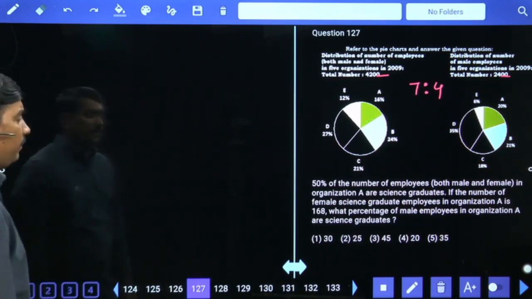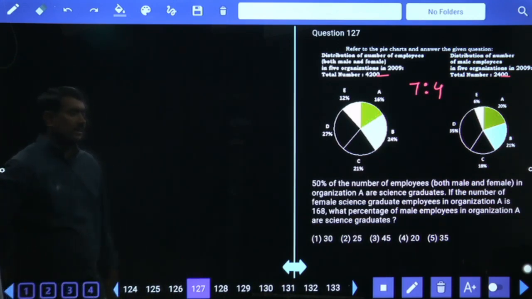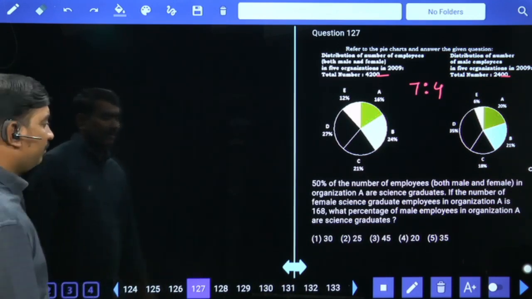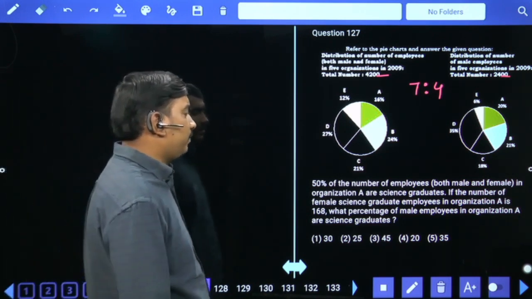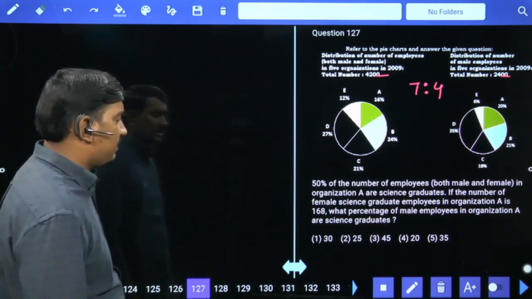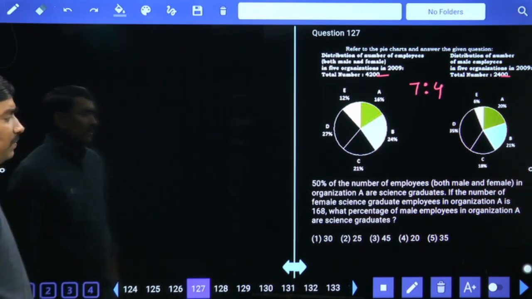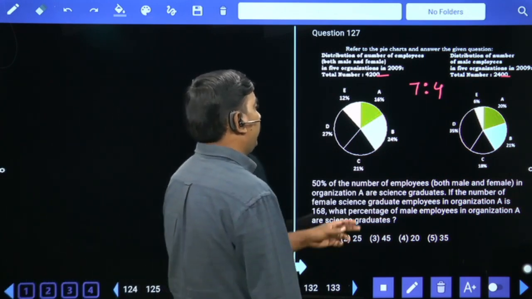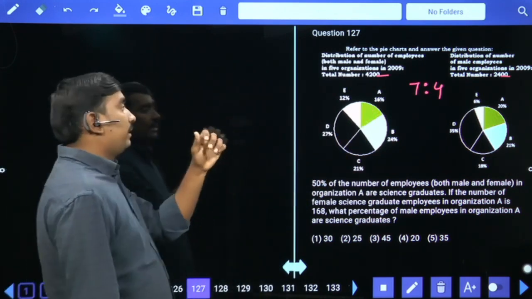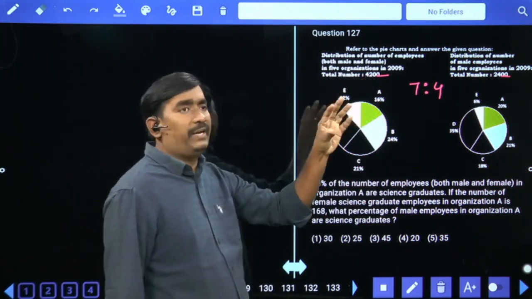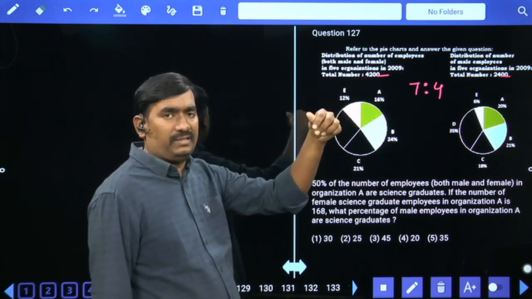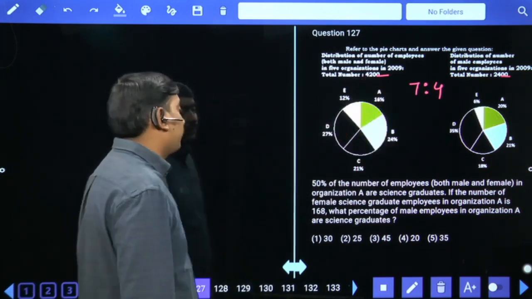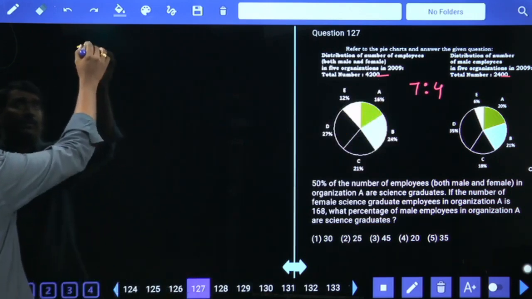50% of the number of employees in organization A are science graduate. If the number of female science graduate employees in organization A is 168, what percentage of male employees in organization A are science graduate? First of all, organization A 16 percentage, 10% 420, 5% 210, 15% 630 plus 1% 42, 672.